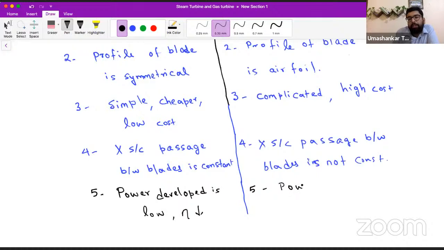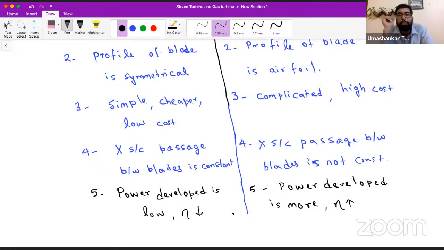Here, power developed is more, so efficiency is also generally high compared to the impulse turbine. So where should we prefer the impulse turbine?